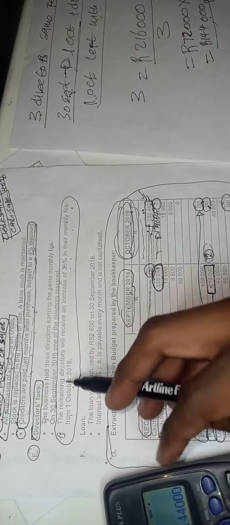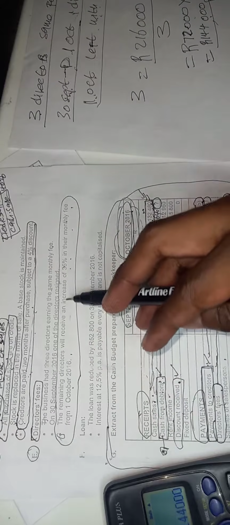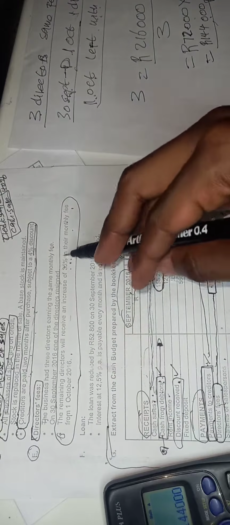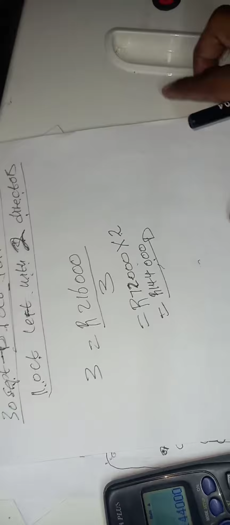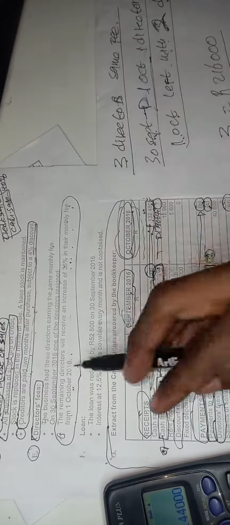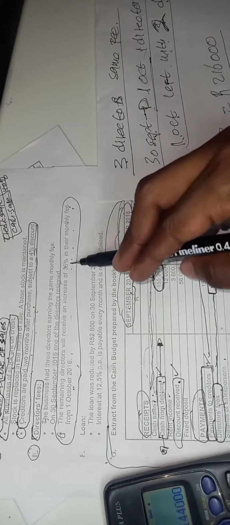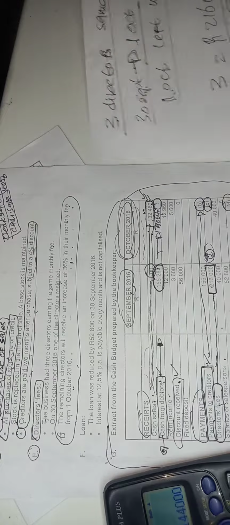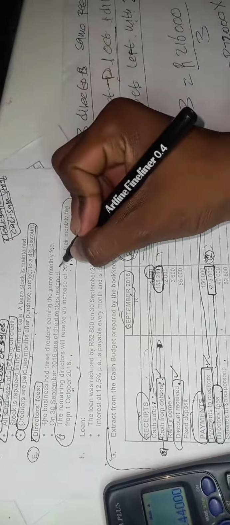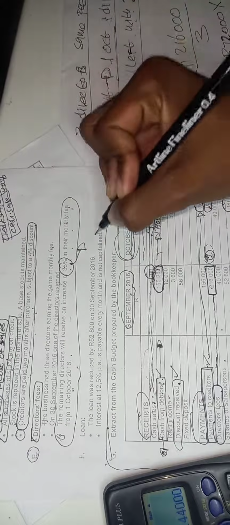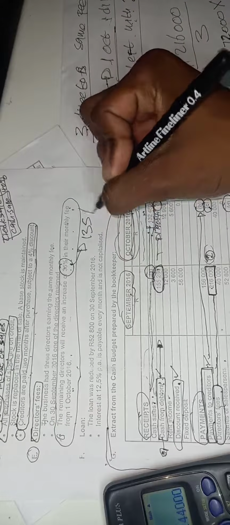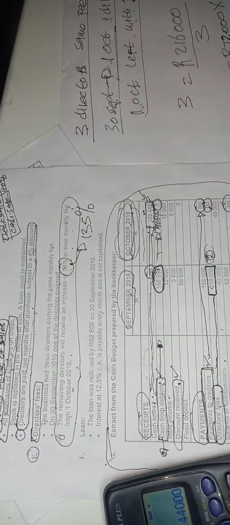The remaining directors will receive an increase of 35% in their fee from 1 October. So if 2 are left in October, and they will receive an increase of 35%, which means we are supposed to grow their salary by 35%. It will grow from being 100% to being 135%, which means their fee will grow into 135%.